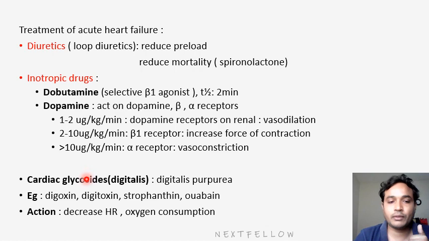Next inotropic drug will be cardiac glycosides, also known as digitalis. It is a main MCQ, obtained from Digitalis purpurea. It is a plant. Examples of cardiac glycosides are digoxin, digitoxin, ouabain. Their actions are different from other inotropic drugs. They decrease heart rate and oxygen consumption, thereby decreasing the burden on the heart. So we will see the mechanism of action of digoxin in the next slide.